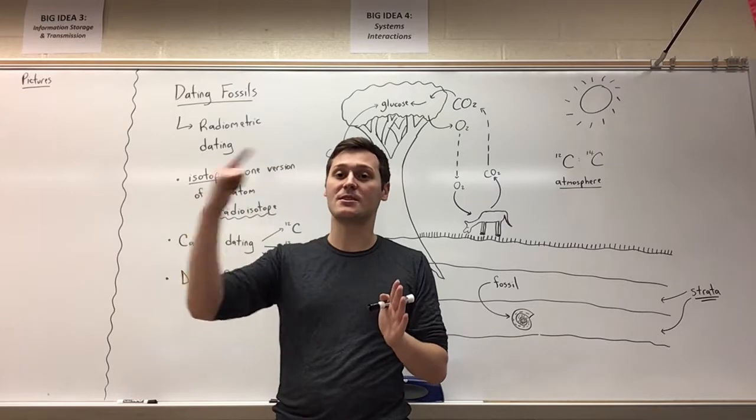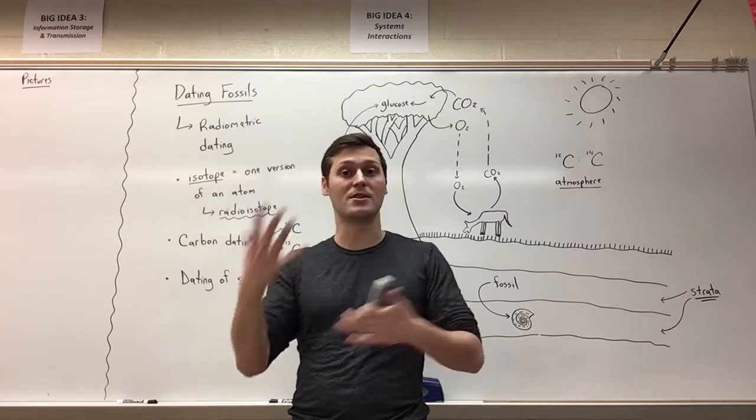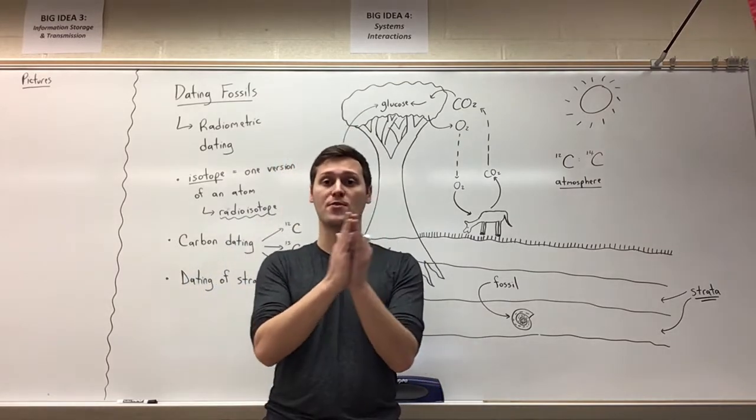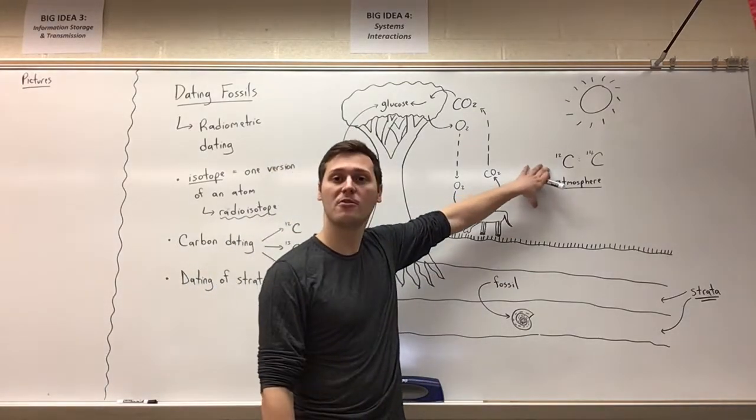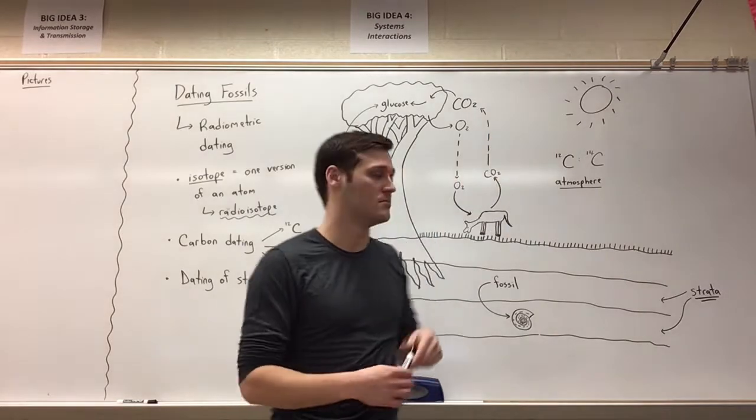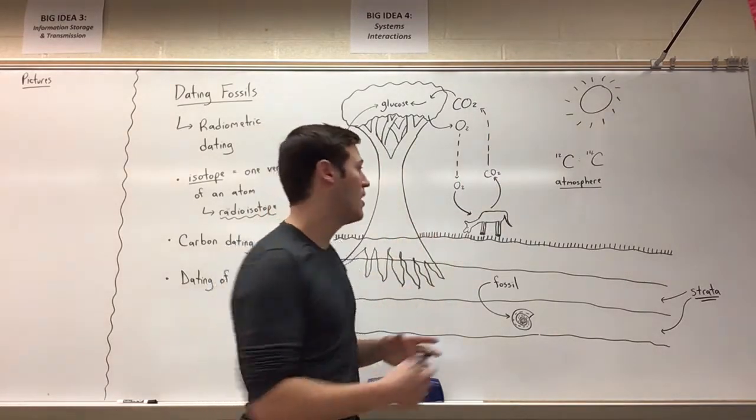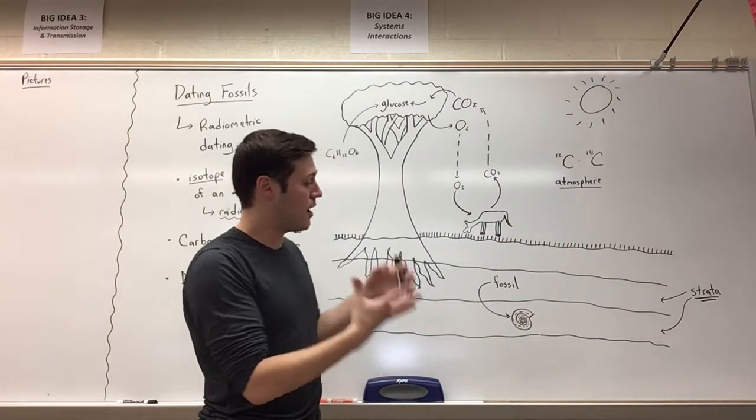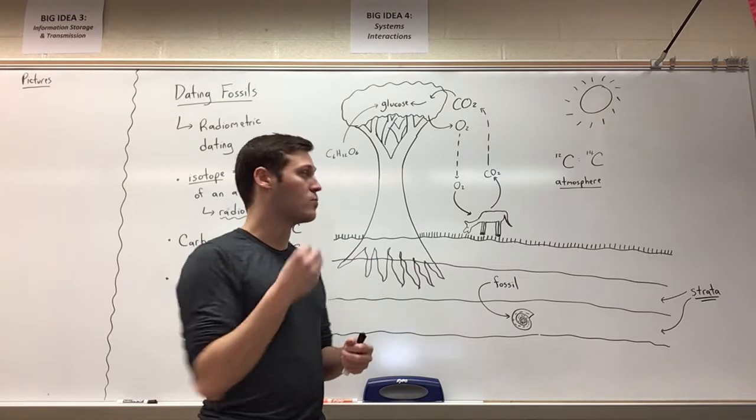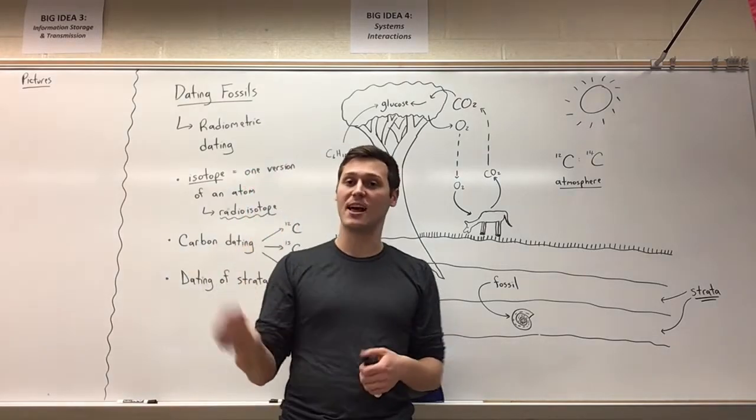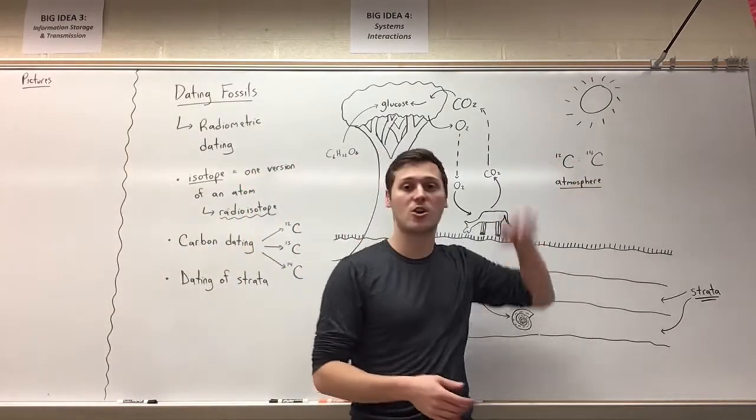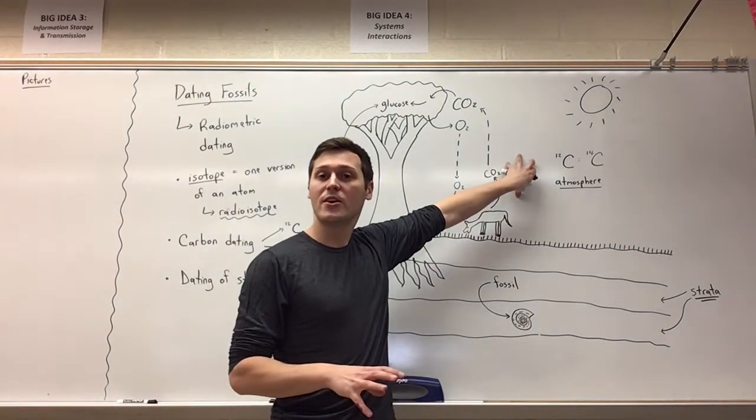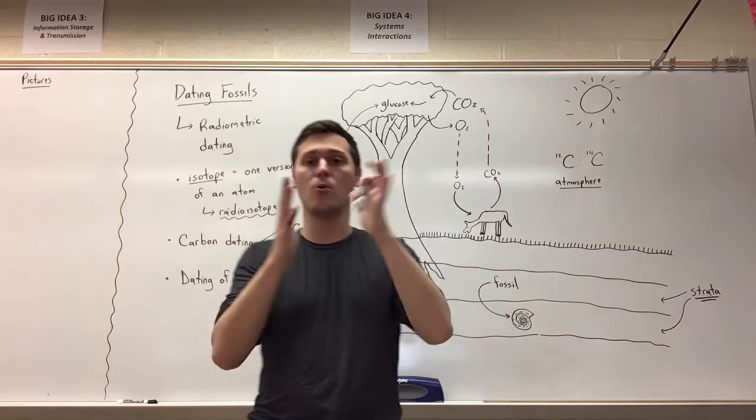It's not getting replaced because the organism is dead, so it's not going to continue circulating carbon throughout the carbon cycle. And over time, we see carbon 12 increase in its relative amount, or the ratio of carbon 12 to carbon 14 will increase. Then, let's say we find this fossil, and we test to see how much carbon 14 is left. What is the ratio of carbon 14 to carbon 12?